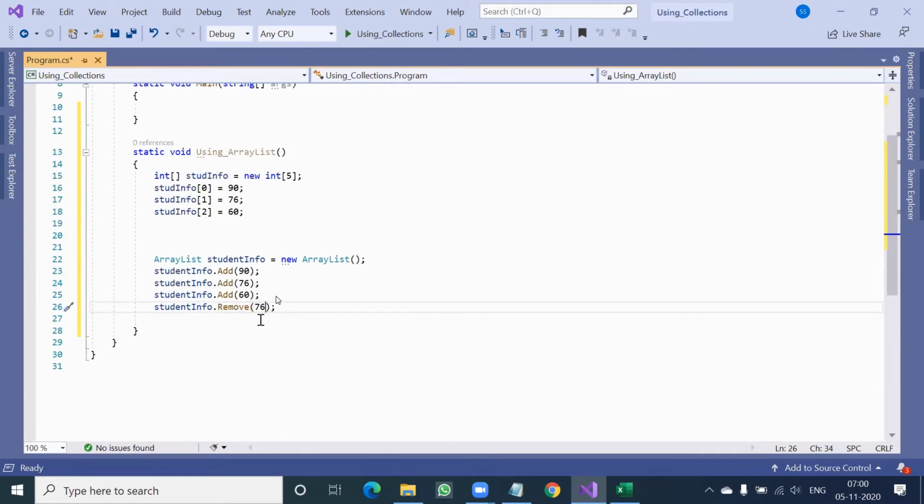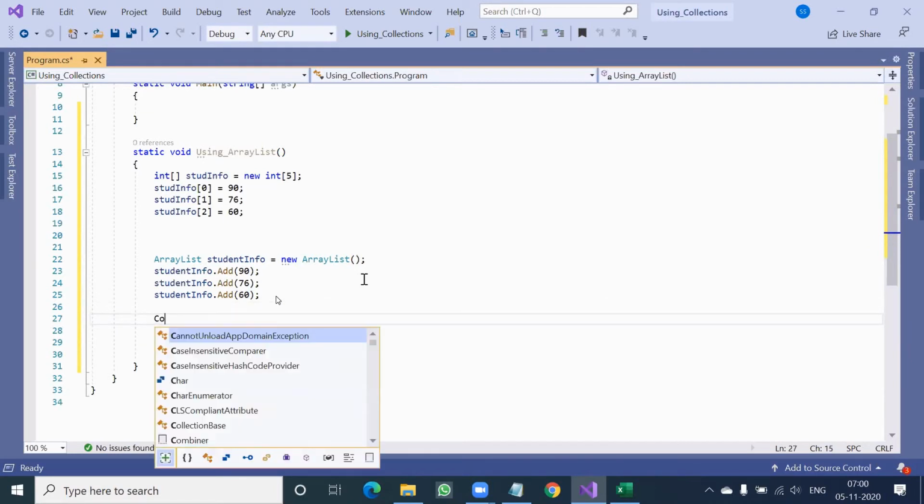Remove 76 or remove at 1, both have the same meaning in this case. Why should I say remove at 1? Because I have a doubt, who knows, 76 might be appearing 2 times. So if I say remove at 1, that means index 1, so this will remove 76. After that, if you check, it will say count is now 2.